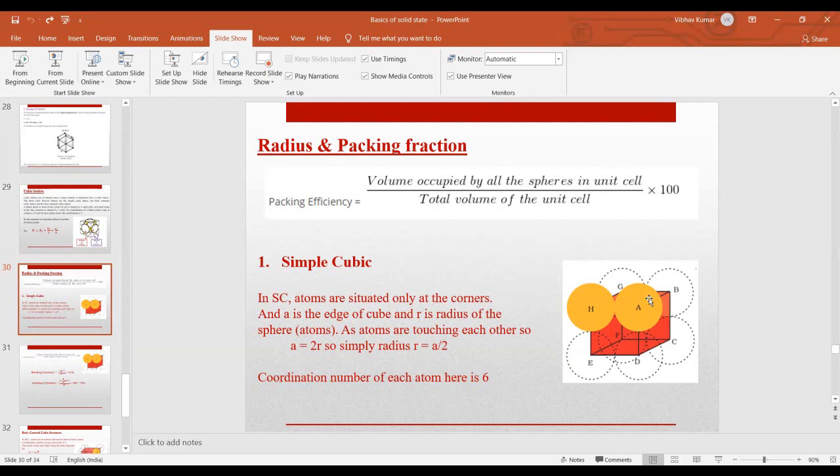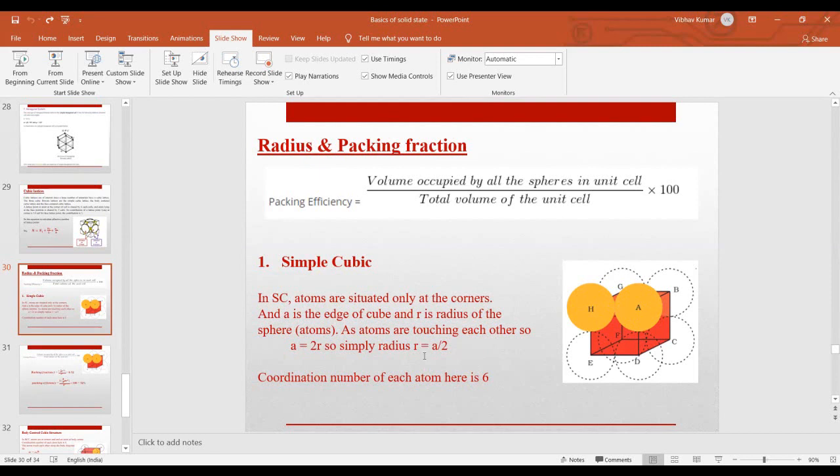Okay, so you can say these two atoms are touching each other. From H to A, these are the corners of this unit cell, so the distance from H to A will be a, because it's the cube edge. So this a is equal to 2r, because this is a radius and this is a radius. So your a will be 2r.